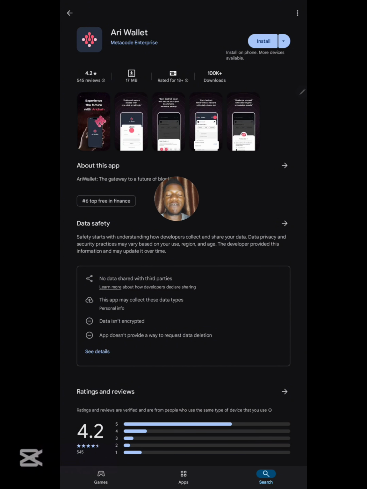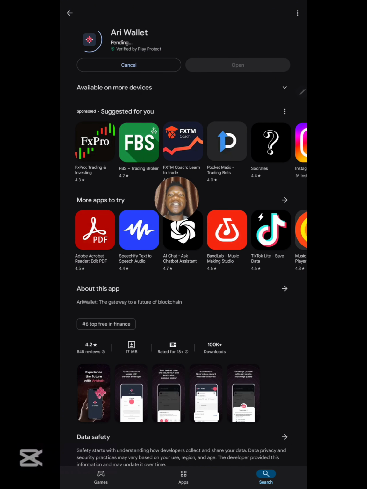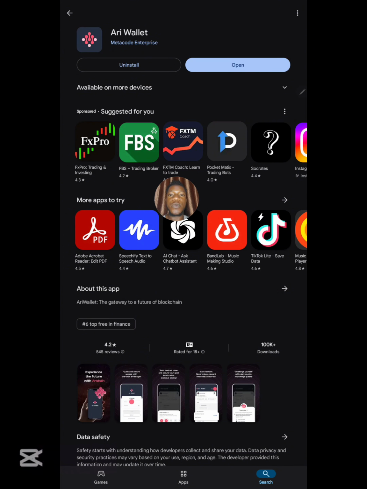Make sure you use the link in the video description. That's going to help you with the exact correct link so that you won't go and download a scam wallet. So you go ahead and install Ari wallet immediately. You click on install, and this is going to install your Ari wallet. Now the downloading is done, and we need to open the app and go ahead with the next step.